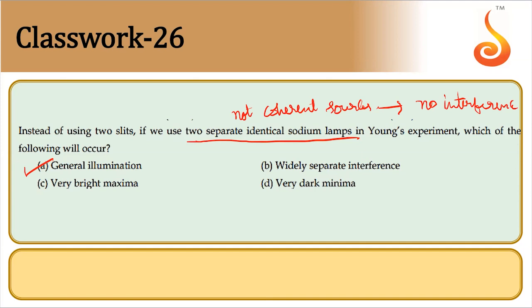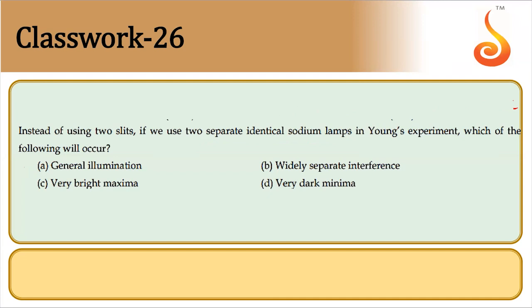It will be as good as you have turned on two separate light sources. They produce illumination on the wall. So two separate sources can never have coherence. They cannot maintain a constant phase difference between them. Yes, hope you have taken this. Shall move on to next.